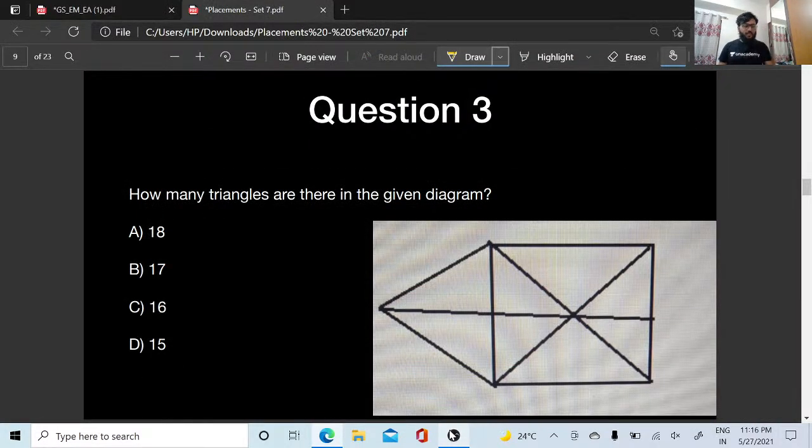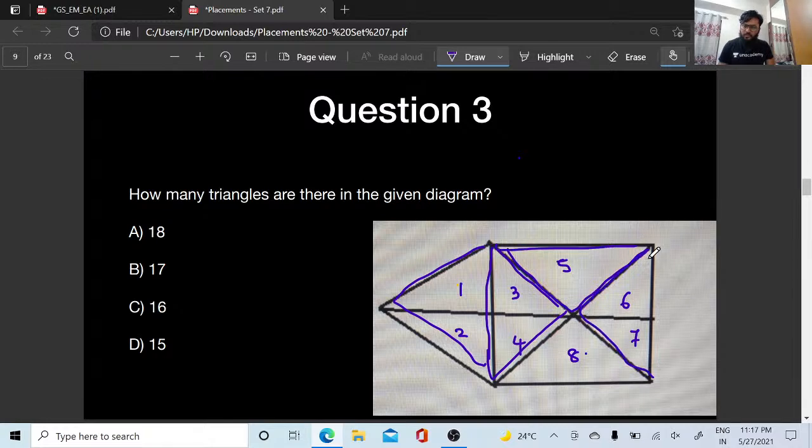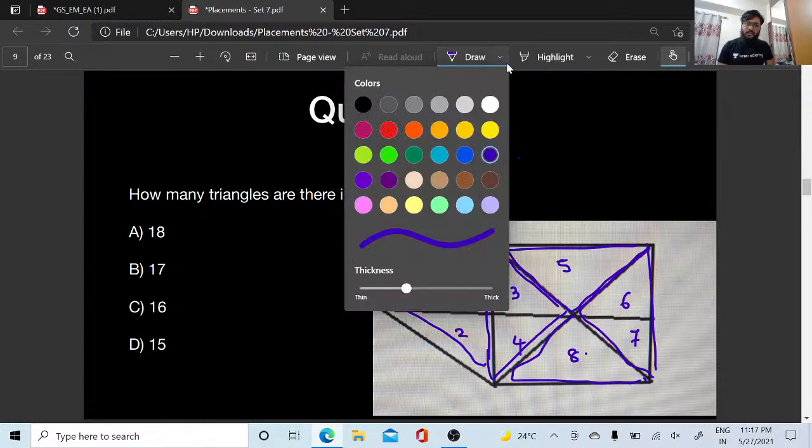Okay, so let us count the number of triangles here as the reasoning question has cropped up. How many triangles do I have? Let me take a different color. So 1, 2, 3, 4, 5, 6, 7, 8. 8 triangles are there, so this is going to be the ninth one, the 10th one, the 11th one, the 12th one, the 13th one. 13 triangles are done.